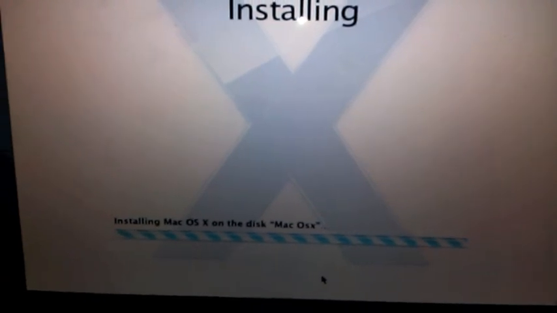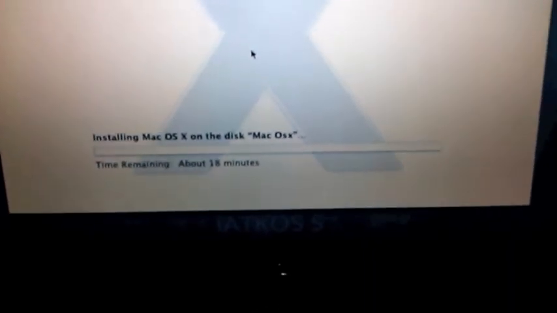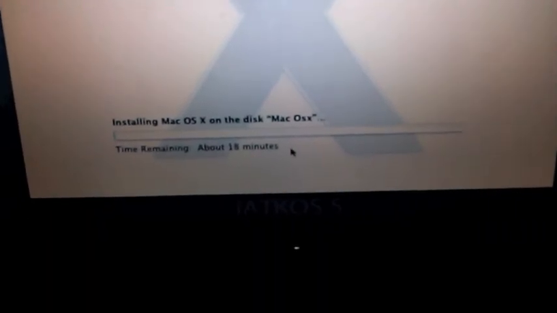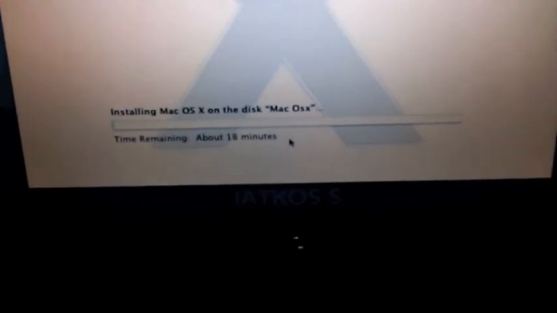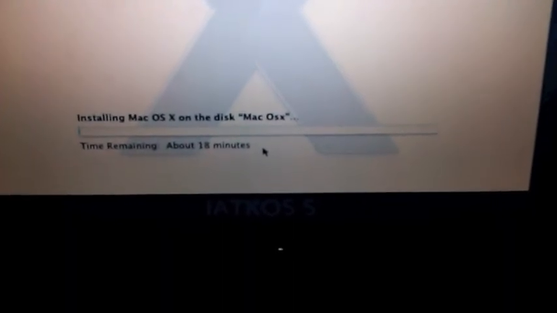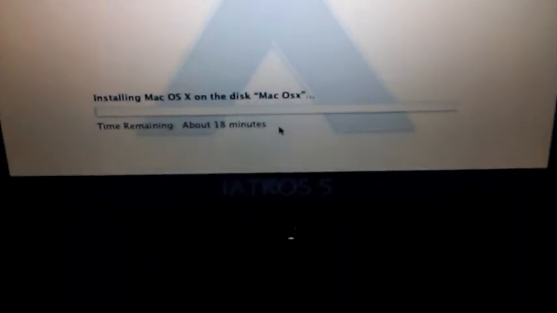It says installing Mac on the disk, right here. Alright, something should come up. Oh, never mind, it doesn't come up. It says about 18 minutes, but seriously, this takes like 30, 40, 50. Just lie. So, see you then.